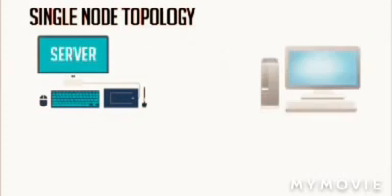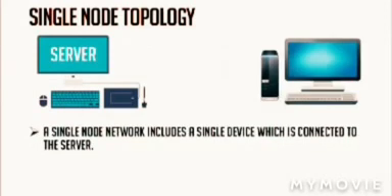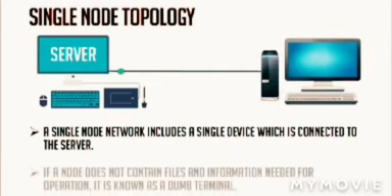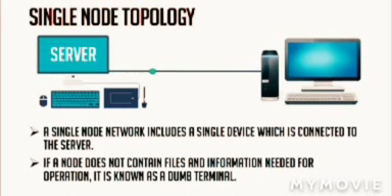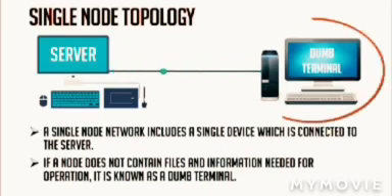Now, let us discuss about single node topology. In single node topology, a single network includes a single device which is connected to the server. If a node does not contain files and information needed for operation, it is known as a dumb terminal. This is a dumb terminal, as you see in the video.